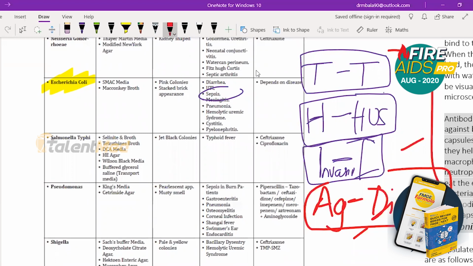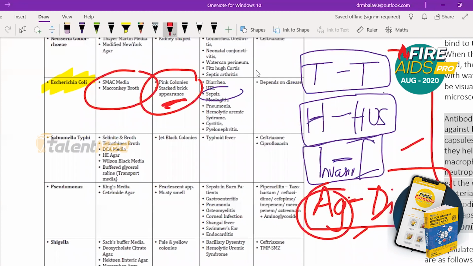So here you see SMAC media is used and MacConkey broth is used, it shows pink colonies and stacked brick appearance. So stacked brick appearance comes in the aggregative type. That's why I told these types. Aggregative type means stacked brick appearance, which means in your intestines, E. coli goes and stacks in one place. So you can remember that way. Then pink colonies are seen, then SMAC media, MacConkey broth.